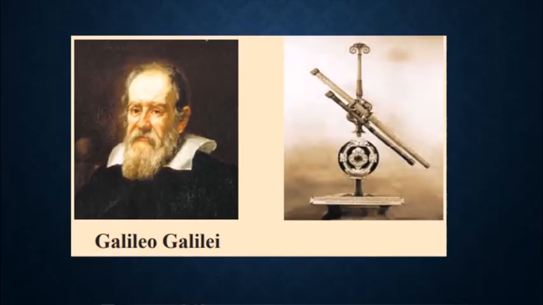The first person to make a telescope and observe different heavenly bodies was Galileo Galilei, and he made the first telescope in 1608. After making the telescope, he realized that there are many more stars than we could see with our naked eye. Using his telescope, he also discovered the moons of Jupiter, the black spots of the sun, etc.